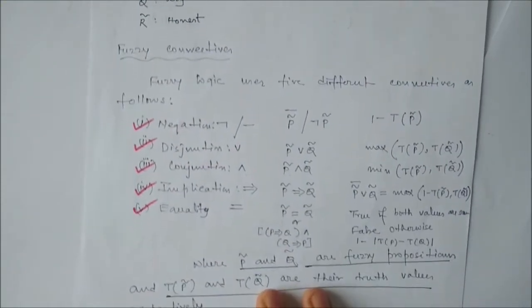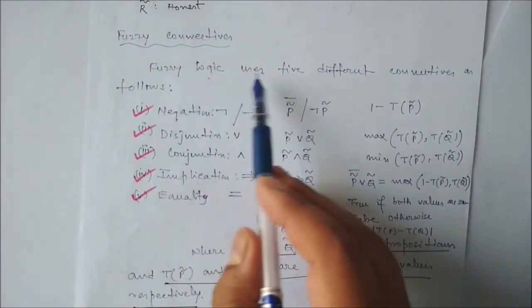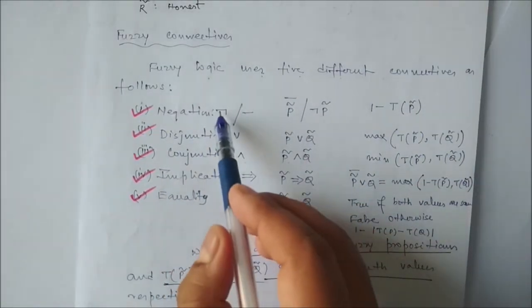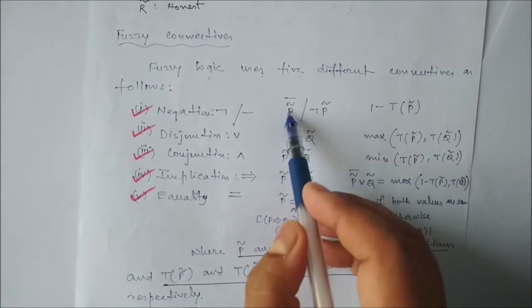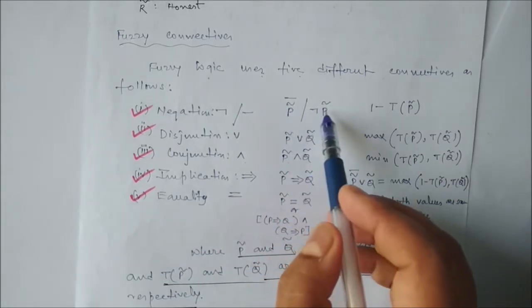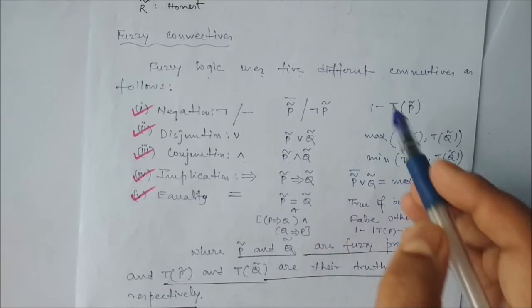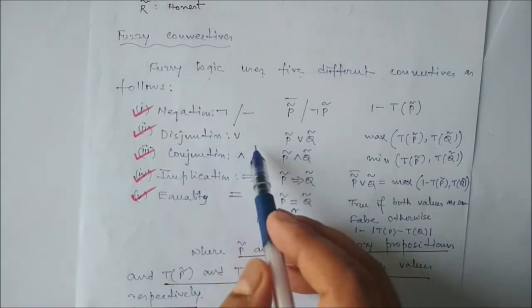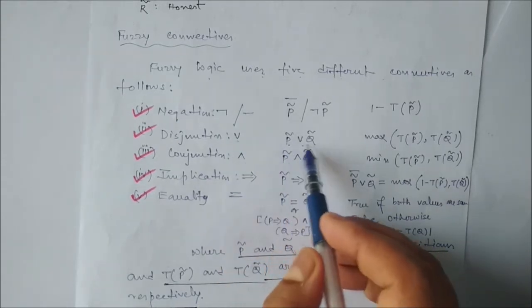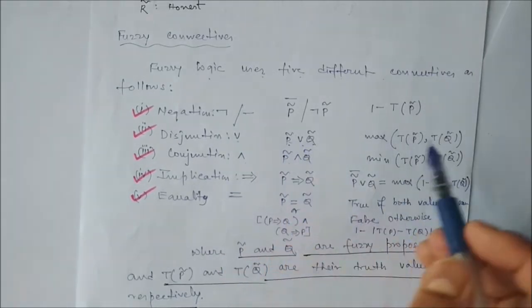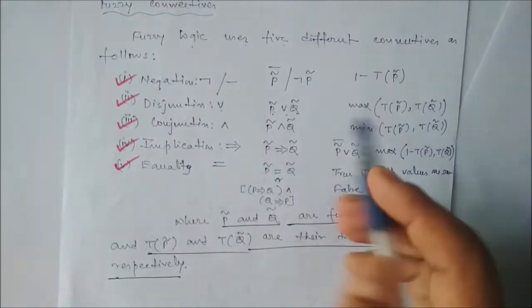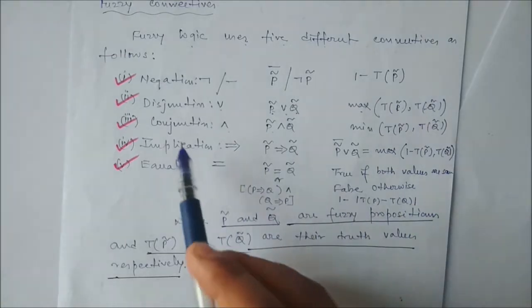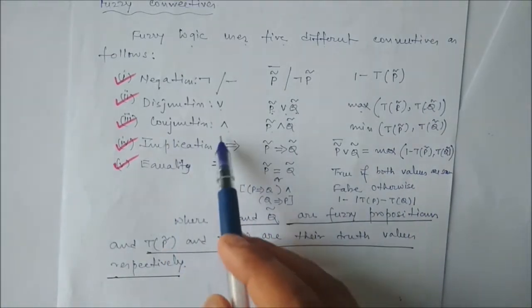Now fuzzy connectives. Fuzzy logic uses 5 different connectives as follows. Negation: we represent the symbol this way or this way, P bar or not P. The membership value should be 1 minus TP. Disjunction, it is or. P or Q, where P and Q are fuzzy propositions. To get the value of this, we have to take the max of these two truth values. Next, conjunction, it is and.